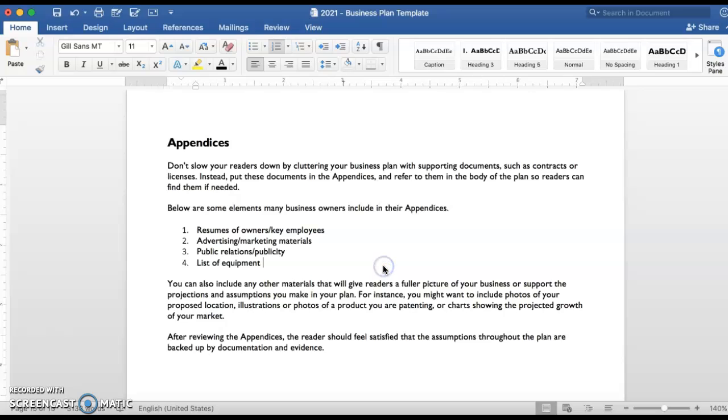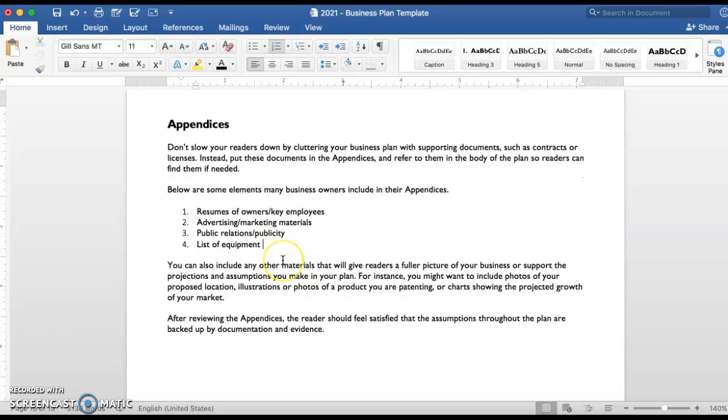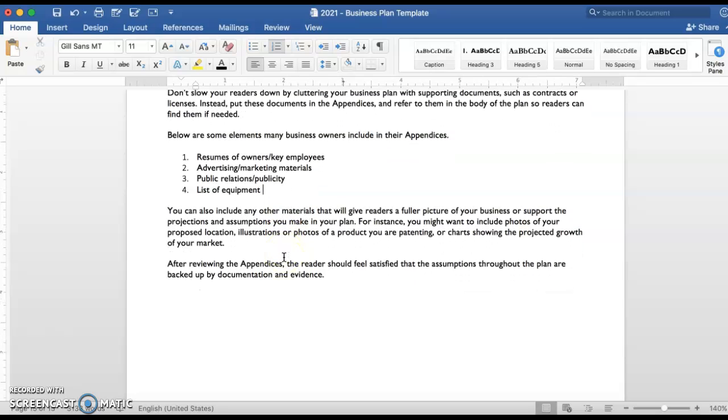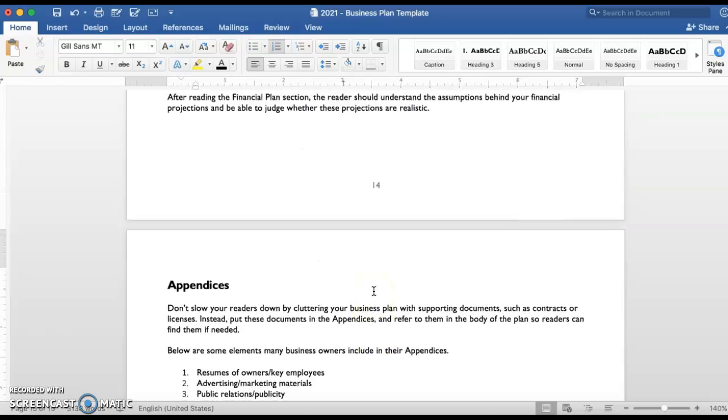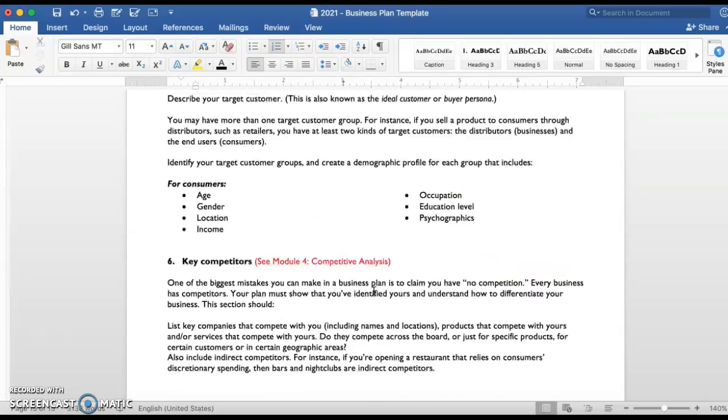And then you'll have your owner's resumes. So if you're in a partnership, I expect to see 2 resumes that are imported in here. Again, you can copy and paste your resume and paste it in as an image, and then grab the corners and just make it big so we can see it almost as a full page on here. If you have done any promotional materials and things like that, you would want to put them on here as well.